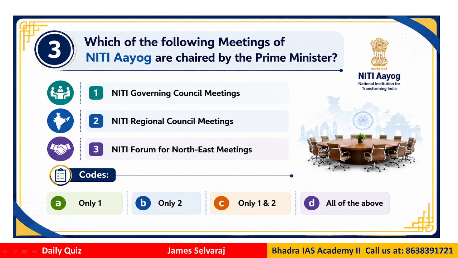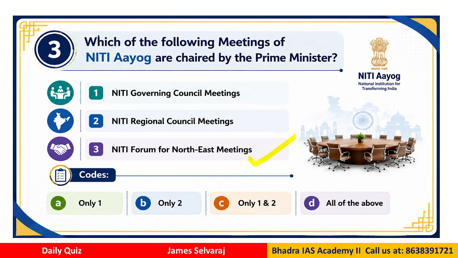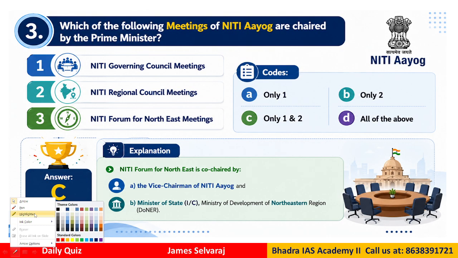Question number 3. Which of the following meetings of Niti Aayog are chaired by the Prime Minister? You have the Niti Governing Council meeting, the Niti Regional Council meeting, and the Niti Forum for Northeast. This is especially for the northeastern states of India. The question is whether the Prime Minister chairs all three meetings or not. What do you think is the right answer? We have options: only 1, only 2, 1 and 2, all of the above. The correct answer is C.